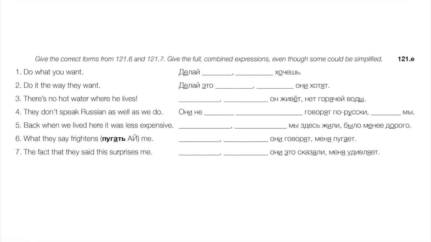Number six, what they say frightens me. Sounds like a "that which." То, что они говорят, меня пугает. That which they say frightens me. Or, number seven, то, что они это сказали, меня удивляет. The fact that they said this surprises me. So again, six and seven, there's a very slight difference. And again, the issue really is how we would translate that into English. Six is "that which"; in seven, "the fact that" sounds better. The fact that they said this surprises me.